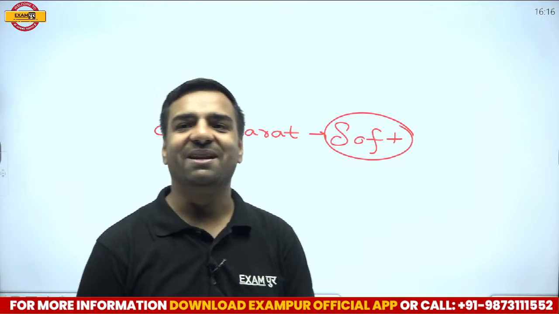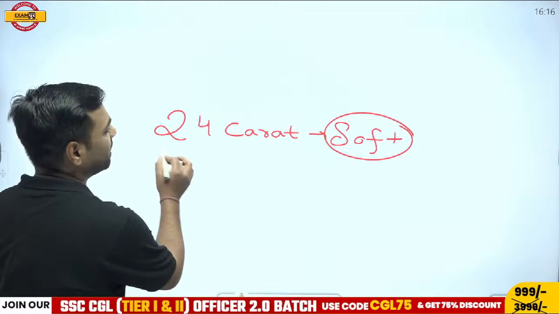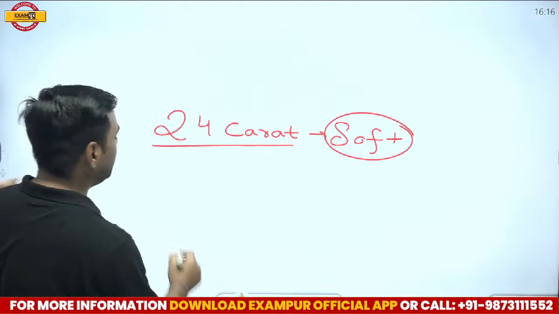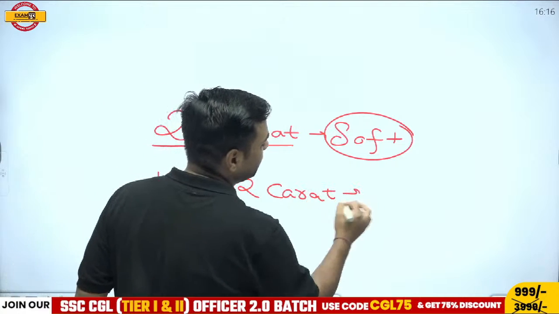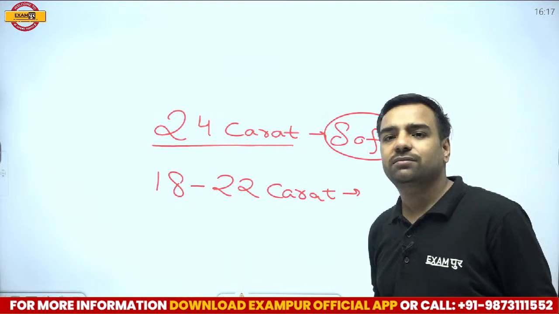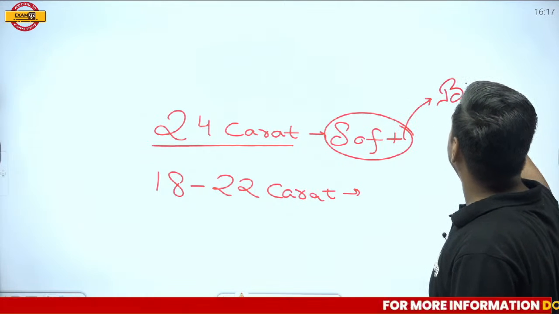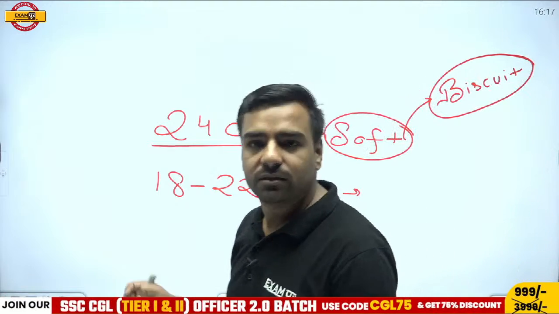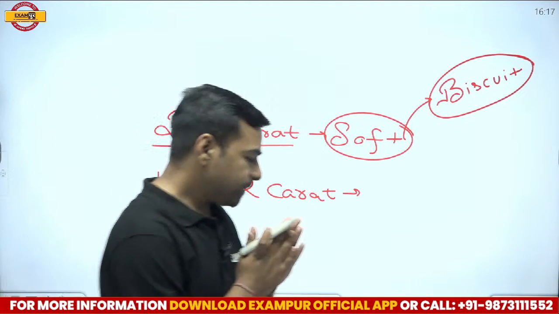So Vikram is saying, sir, hallmark will tell us whether it is pure or not. That's true. So yes, remember 24 karat gold is so soft that we cannot use it. So normally, we have that range of 18 to 22 carats of gold which we actually use. So can you tell me where we can find this 24 karat gold? Let me tell you, we call them biscuits. Gold biscuits. Those gold biscuits are of 24 karat, but the gold which we wear is between 18 to 22 carats, right? Okay.